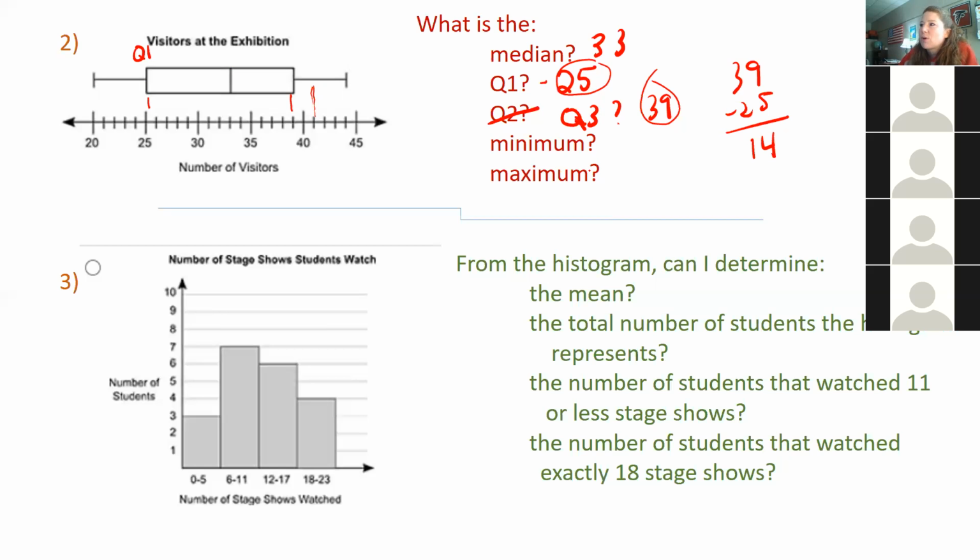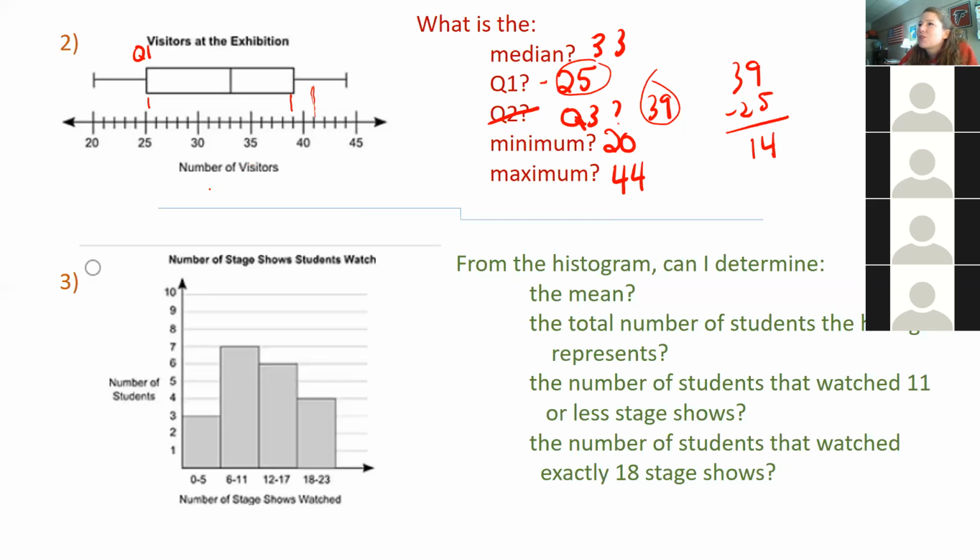Finally, what's the lowest number? What's the median? Excuse me, not the median, the minimum. What's our lowest number? 20. The lowest number is 20. Good. And our maximum is 45. 40? Well, I think it's 44. 44. Yeah, it's hard to see unless your screen is real big. It's hard to see. All right, very good.